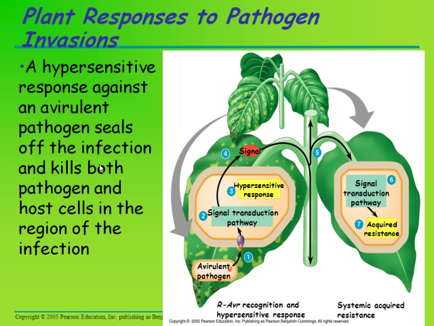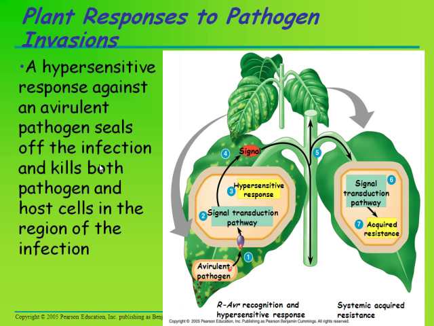This localized response produces lesions, these ugly spots, and protects other parts of an infected leaf so the infection is not spread. Before these infected cells die, they release a signaling molecule, methyl salicylate. The signaling molecule is then distributed to the rest of the plant, to this leaf over here.